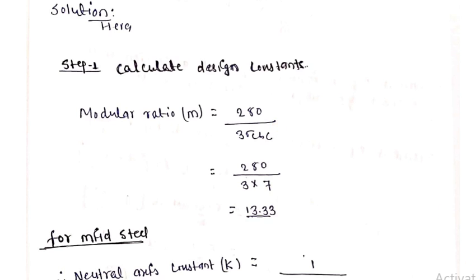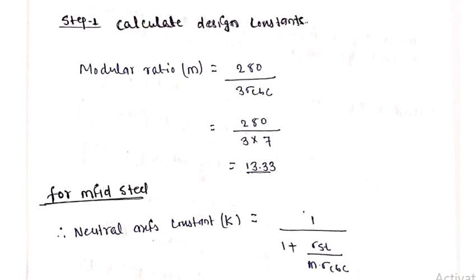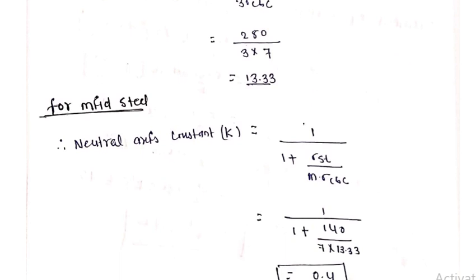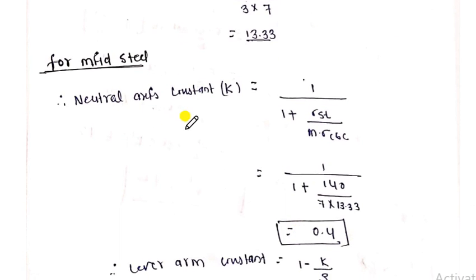Now for the mild steel, here in the question it is given mild steel and high deform bar. For the mild steel, the neutral axis constant formula is 1 by 1 plus sigma st by m into sigma cbc. We have already derived this formula in lecture 1, I think.